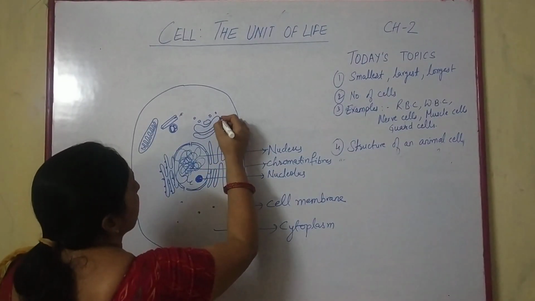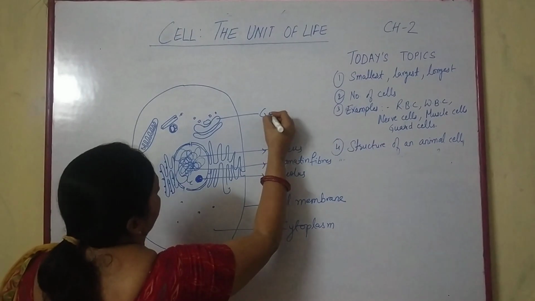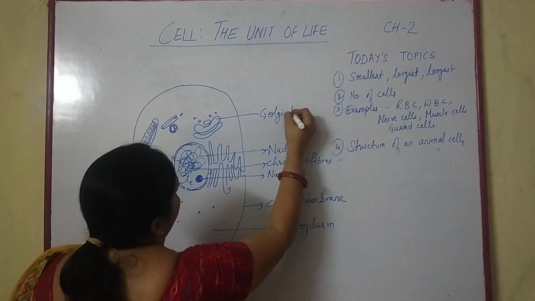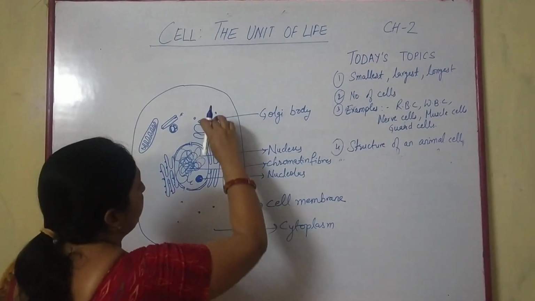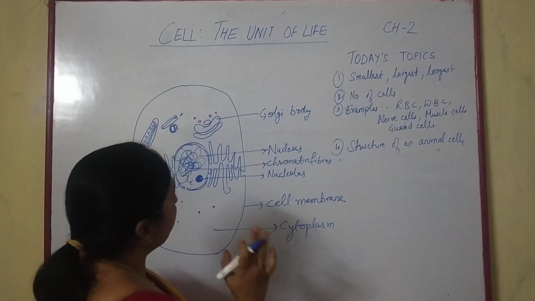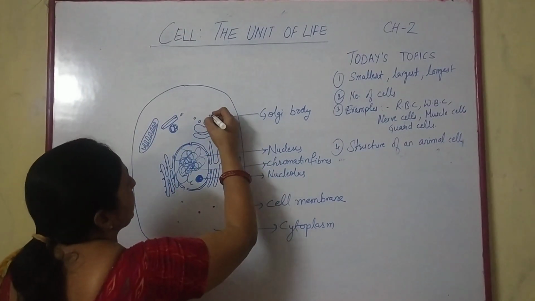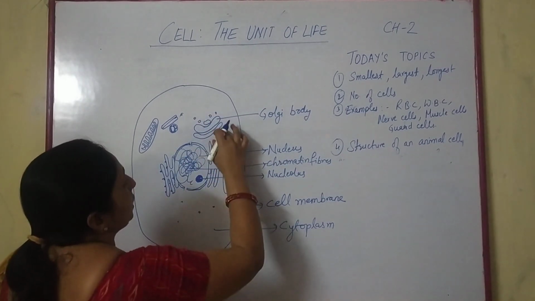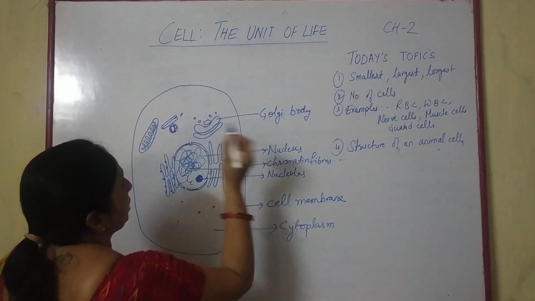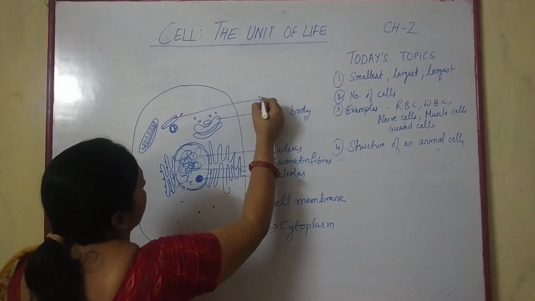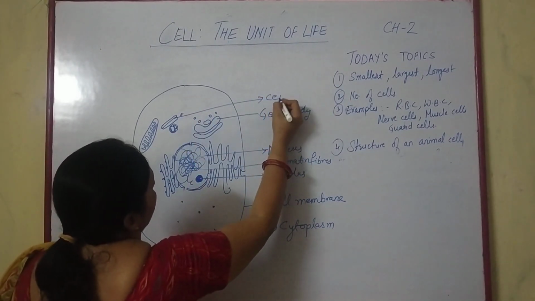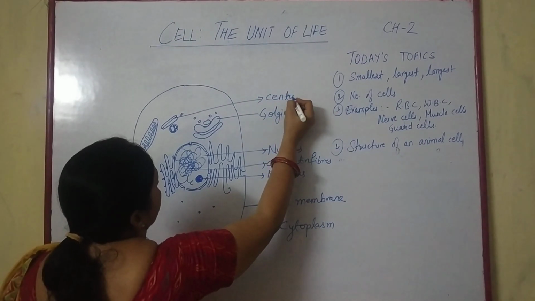So this is the Golgi body, made up of flattened sac-like structures, stacked one above the other with some vesicles or vacuoles here. This is the Golgi body, named after the scientist Camillo Golgi. Then this is the centriole or centrosome.